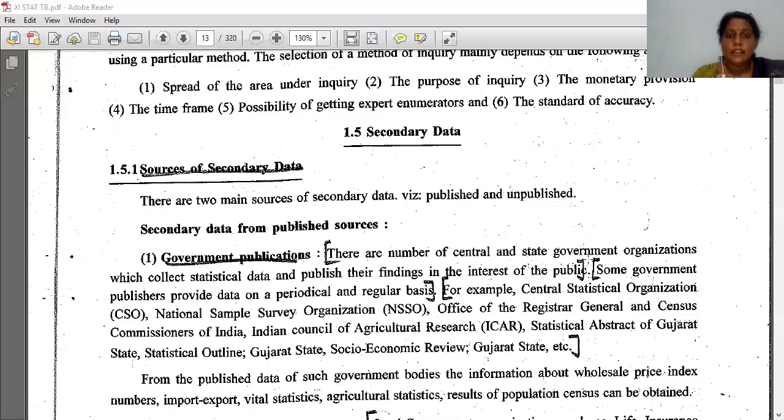Okay, and published means if I give that information to my class teacher, or for any magazine, for school magazines, anything like that, then that is called published. Okay, then secondary data from published sources, like first is government publications.